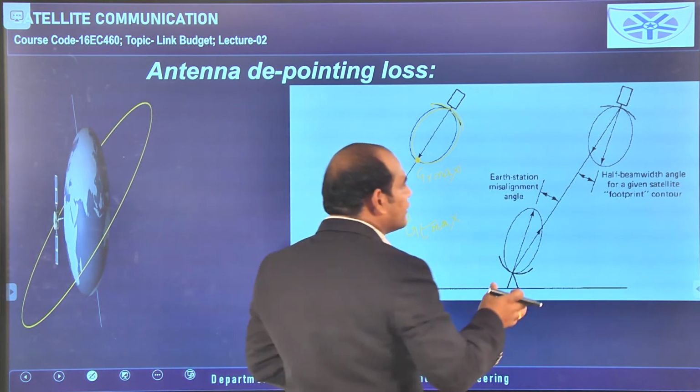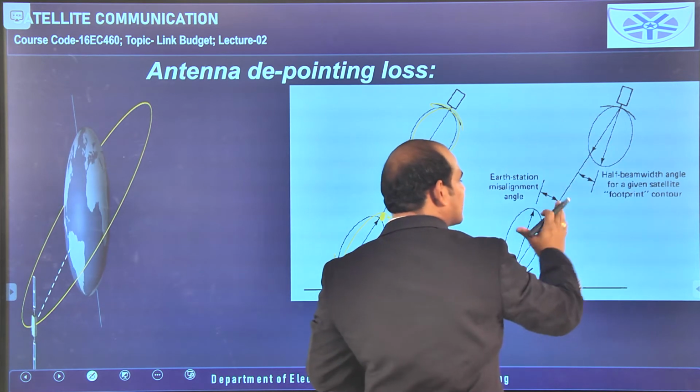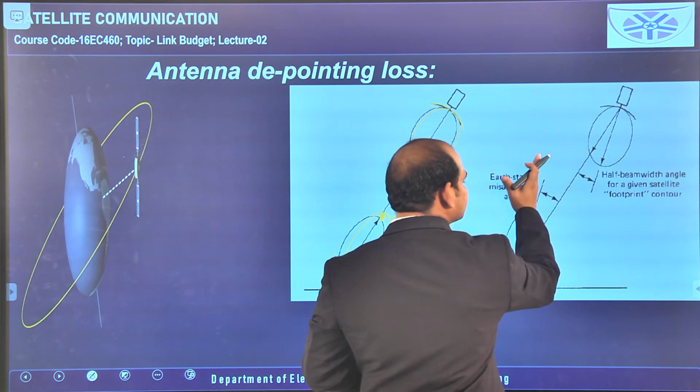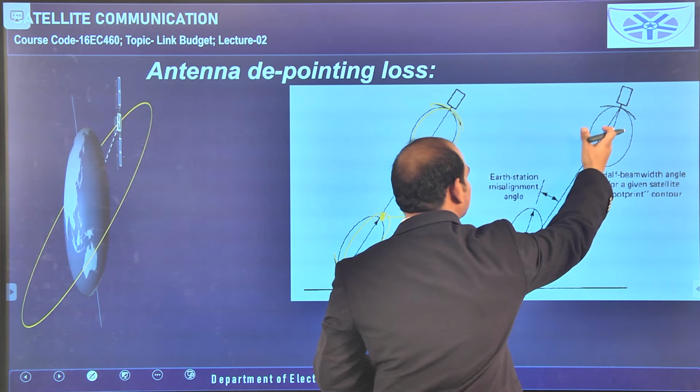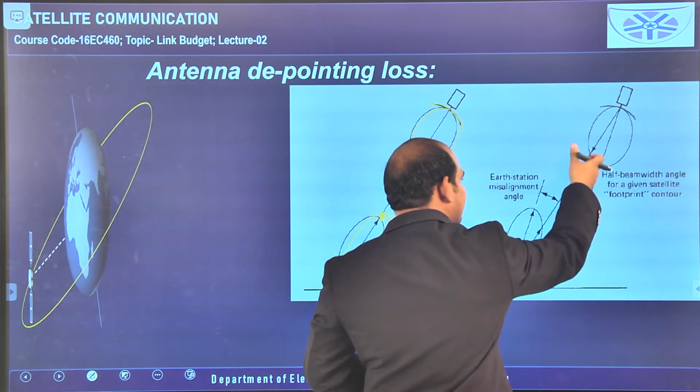But if these two radiation beams are like this, that means this radiation beam is in this direction, and the maximum radiation pattern of this antenna is towards this side.